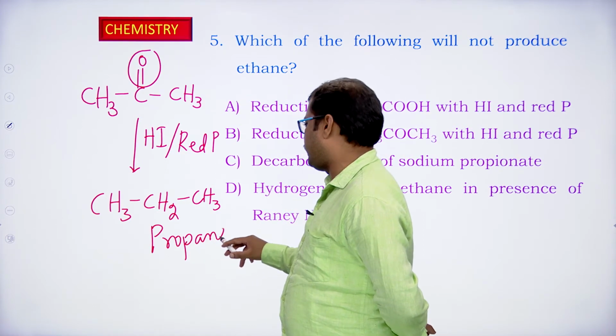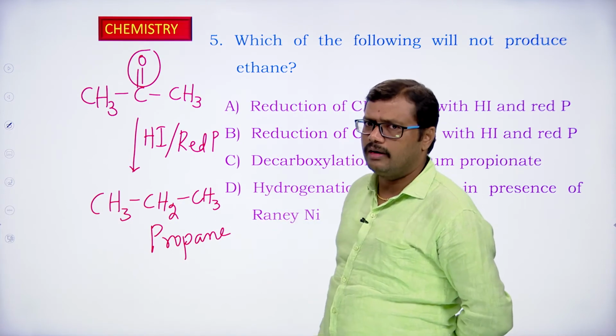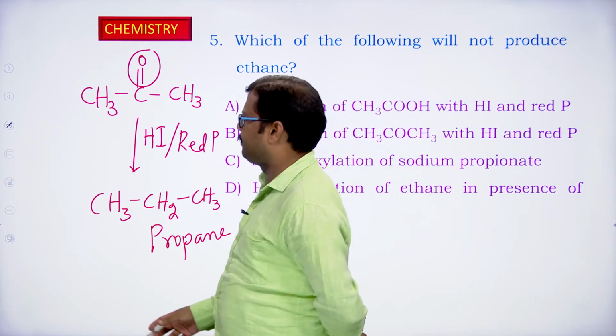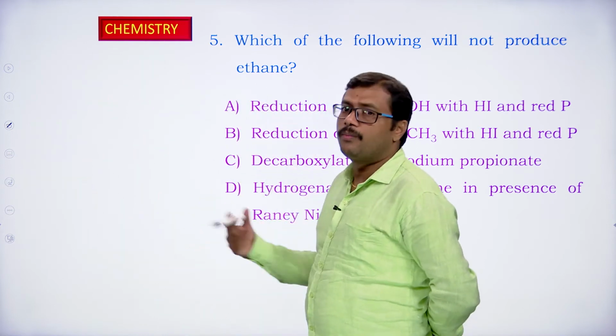Okay, it is not ethane. So, this is the method which is not giving ethane in our given options. So, the second option is not producing ethane, it is producing propane instead.